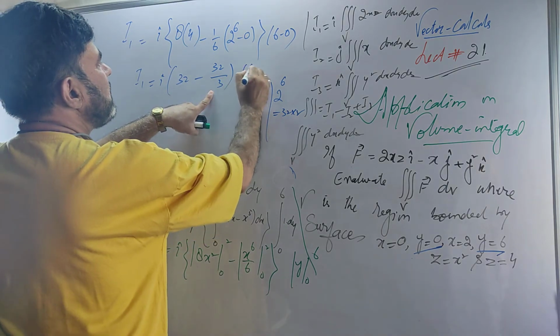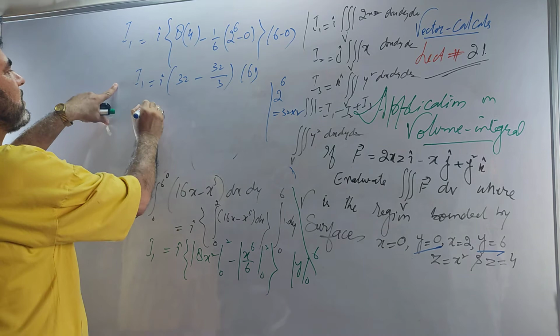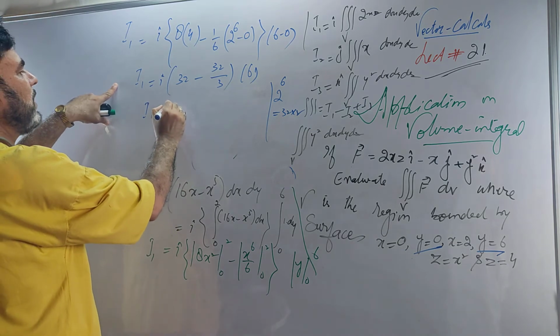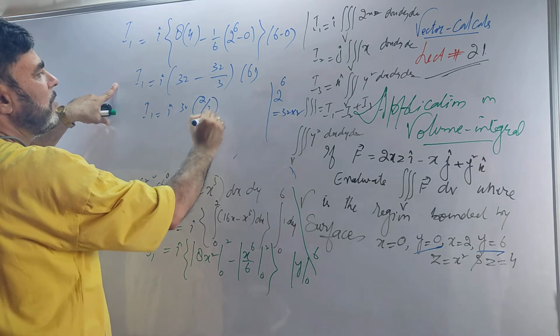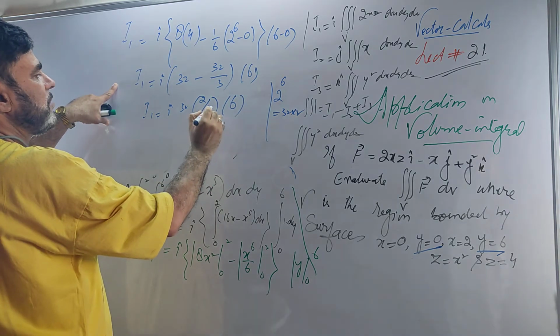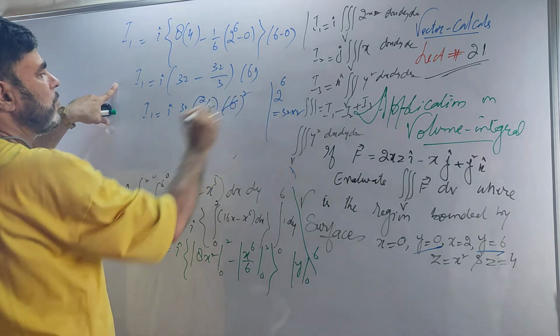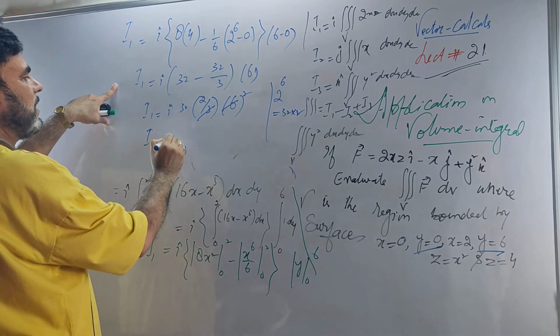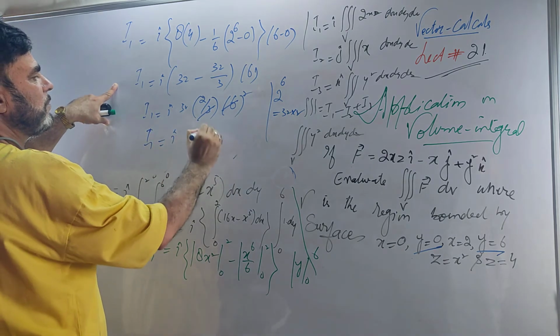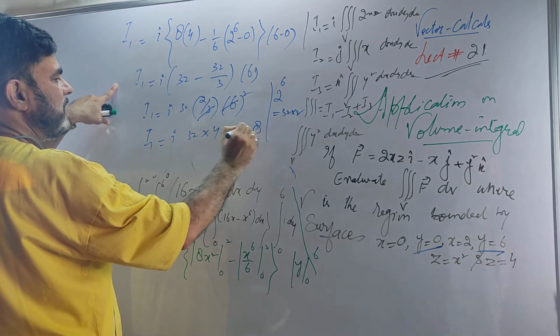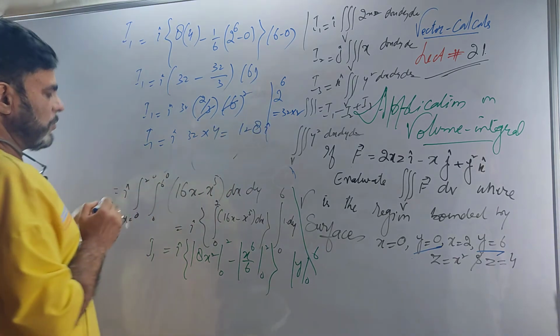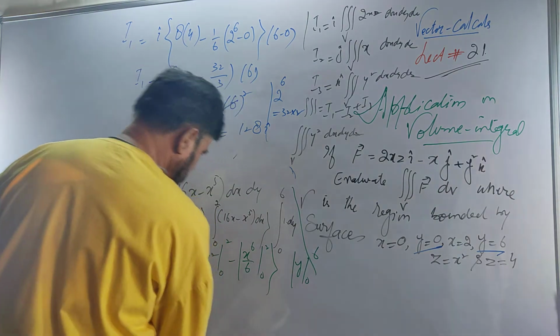This is 6 only. So I1 is i times, take 32 common, 1 minus 2 by 3, times 6. This is 3, the 2s are cancelled, so I1 is i times 32 into 4, which is 128i. So therefore we have got I1.